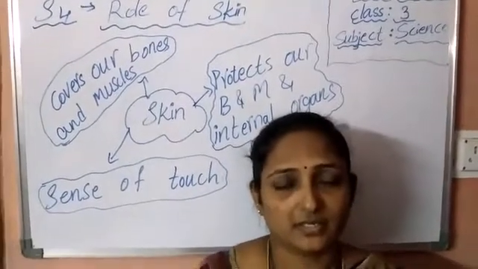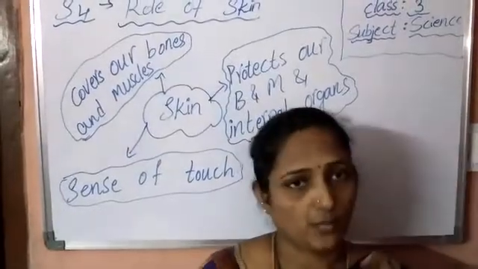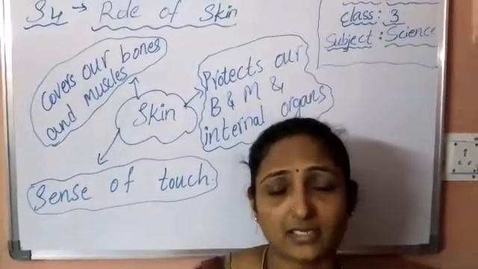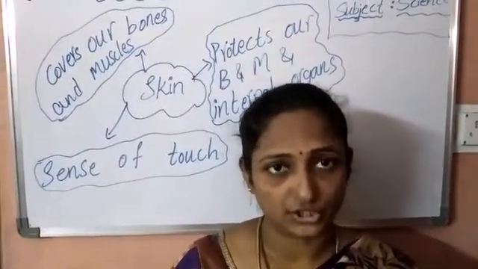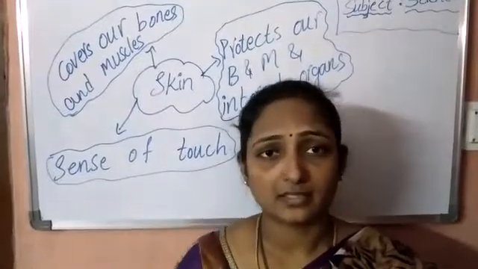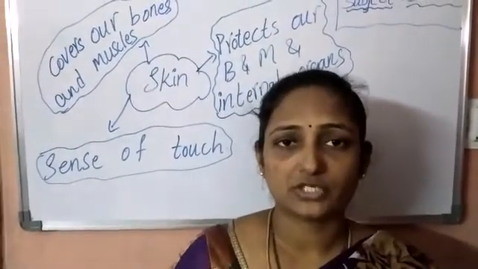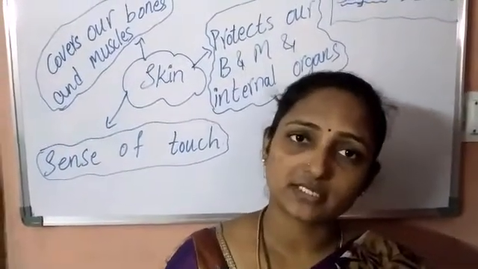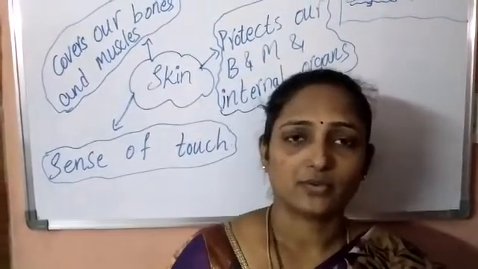So children, it is a must and important that we should take care of our bones, muscles and joints. We should take care of that, then only we are able to grow and we will have energy to work. We need energy to work. When we are in a healthy condition, then we are able to do any work. So children, how can we take care of our bones, muscles and joints? At the same time, we also should take care of our skin.